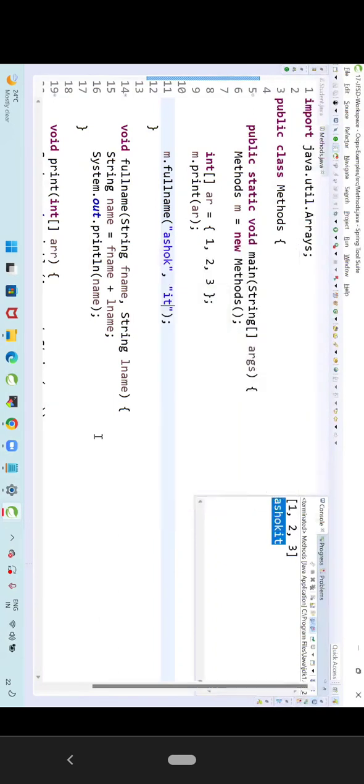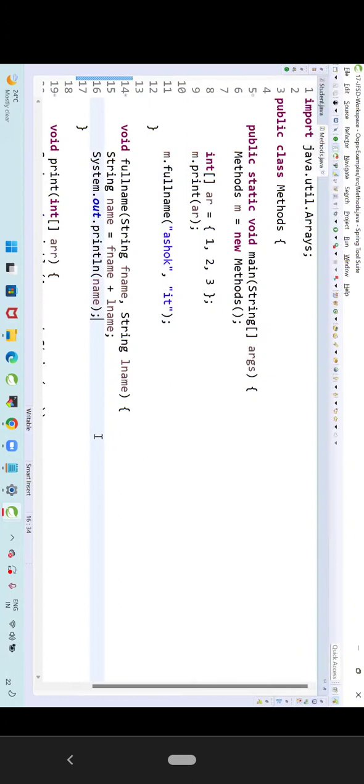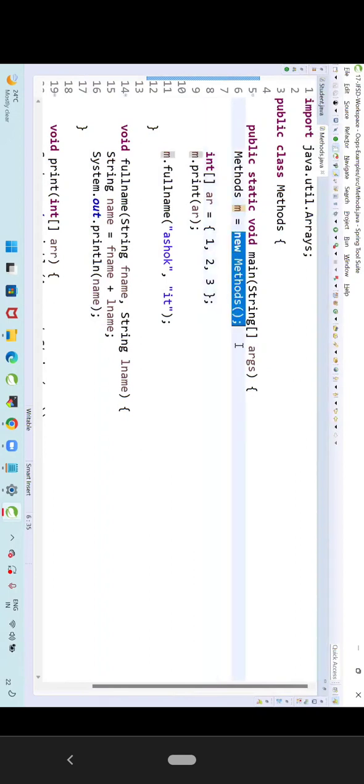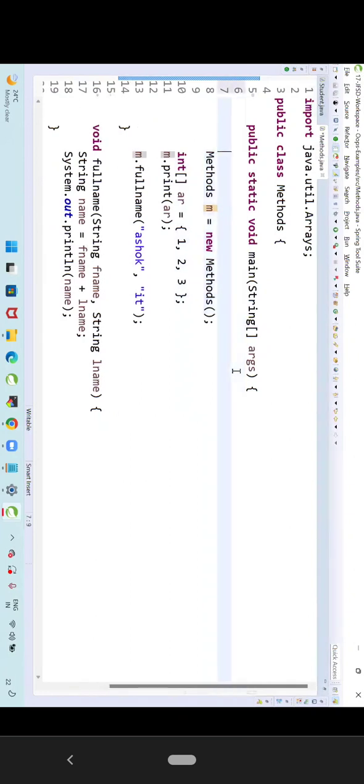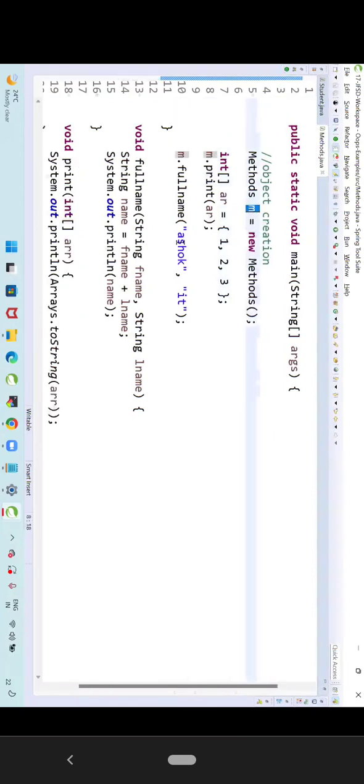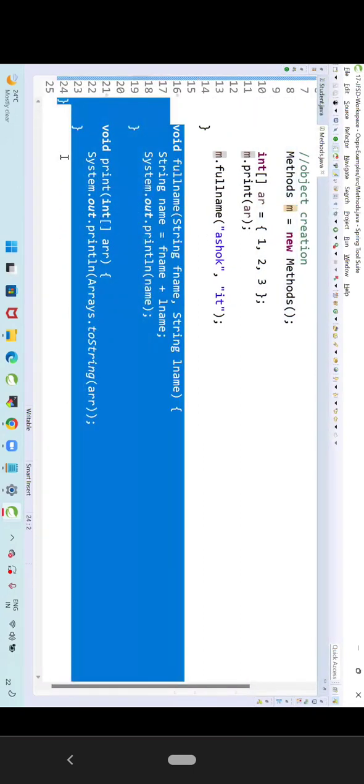I will show you. This is the object, na? M is a variable which is holding the object, right? Class name, variable is equal to new class name. This is called my object creation. M is a reference variable which is holding the class object. By using this reference variable, you can call all the instance methods available in the class.